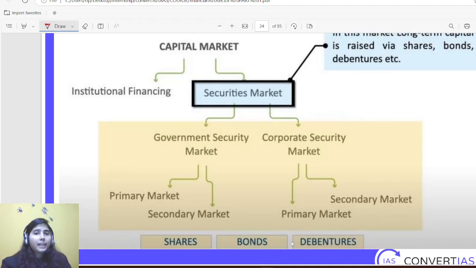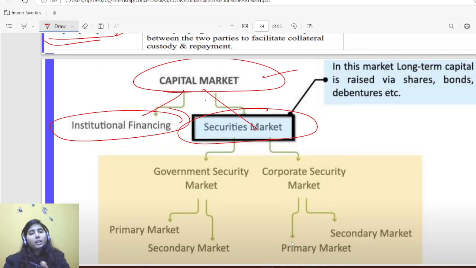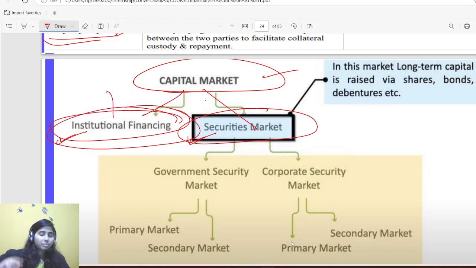Okay. So, capital market is of two types broadly. First is institutional financing, second is securities market. Capital market simply means that you are borrowing money from the market, from banks, from different sources for a longer period of time. For money market, it is within a year, a shorter period. Capital market is more than a year, a longer period. Institutional financing means you are taking a loan from any particular institution, Exim Bank, IDBI, LIC, something. There are different firms, and you are borrowing money from a particular institution.